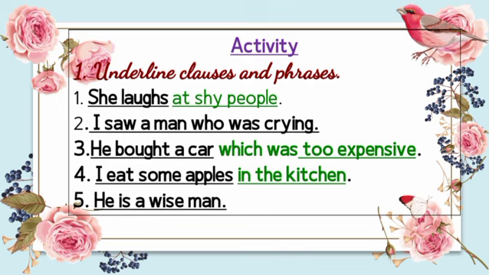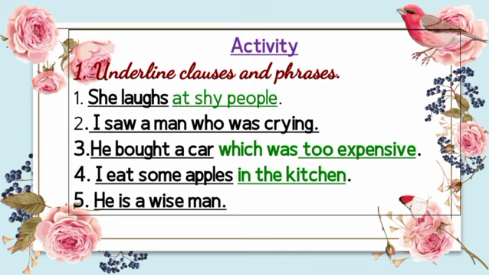And the remaining part is "at shy people." Here it has a preposition "at," and "shy people" is a group of words. So it is a phrase. It has some sense, but it is not giving complete sense. So "at shy people" is a prepositional phrase.